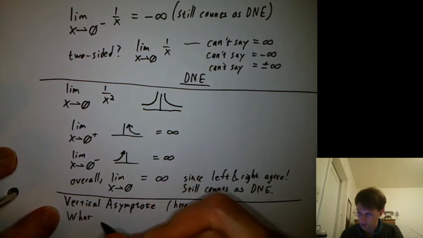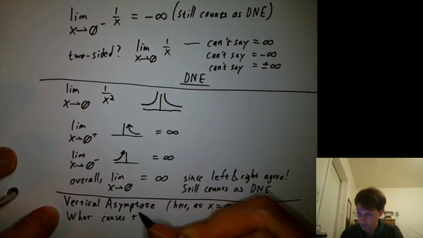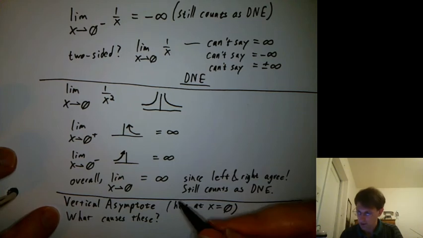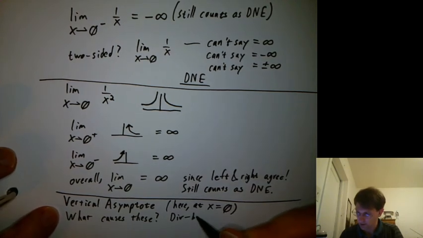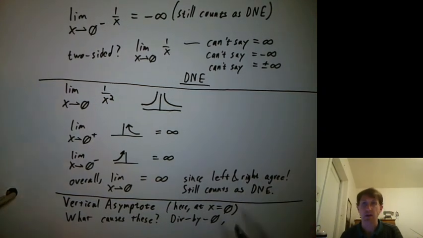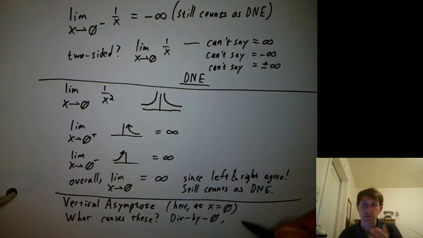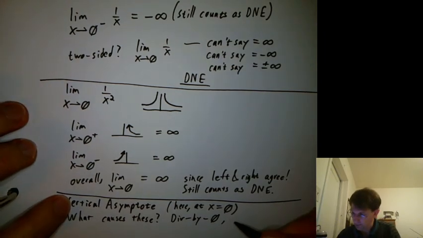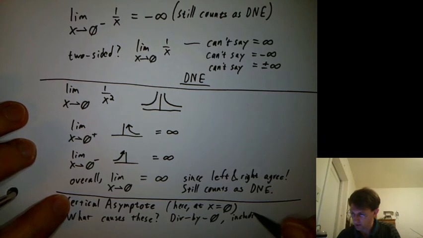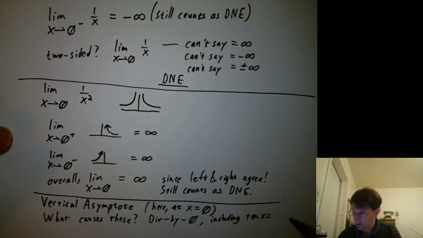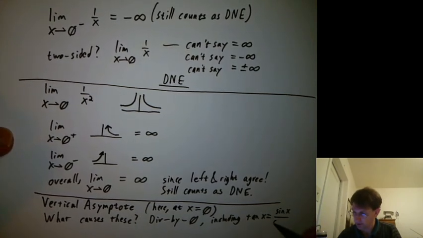Let's see. So what causes these? Think about what kind of things would cause that. The big one is divide by 0, right? Which is what was going on here. Some people would say tangent. The tangent function keeps shooting to infinity, which is basically divide by 0 because the cosine on the bottom is 0 every now and then. So divide by 0, including tangent, because tangent is sine x over cosine x.